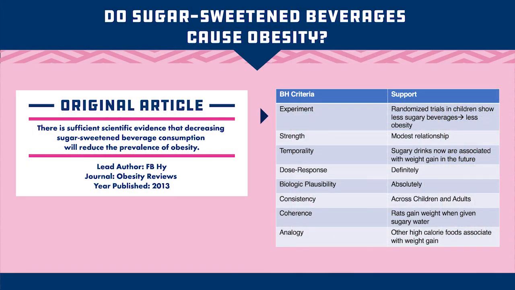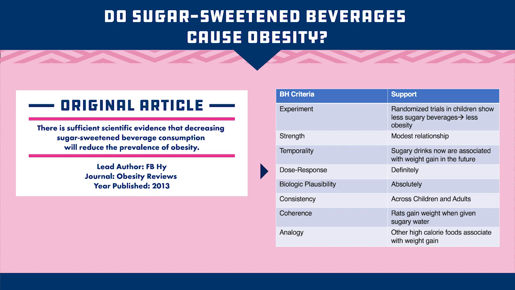So number one, experiment. Yes, there are randomized trials that show if you force kids to drink less sugar-sweetened beverages, they have less obesity. Pretty strong evidence. Strength. There's a modest relationship between the consumption of sugar-sweetened beverages and obesity. It's not that strong. It's there, but it's not that strong. Why? Because there's a lot of other things that cause obesity too, including food that isn't a beverage. Temporality. Sugary drinks now are associated with weight gain in the future, right? You don't want to see that it's actually people that are overweight that subsequently drink more sugary beverages. The temporality is in the other direction, and that's there.